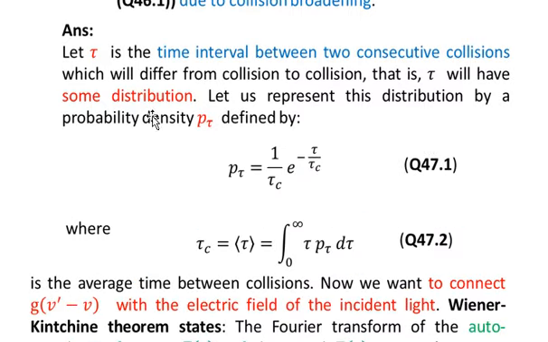The answer is, let tau be the time interval between two consecutive collisions, which will differ from collision to collision. That is, tau will have some distribution.